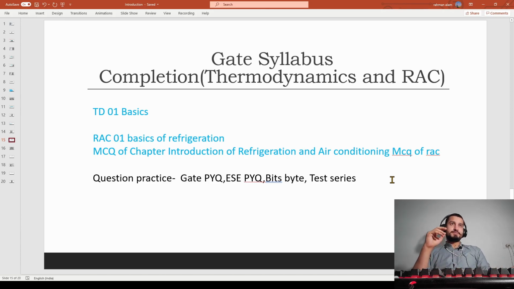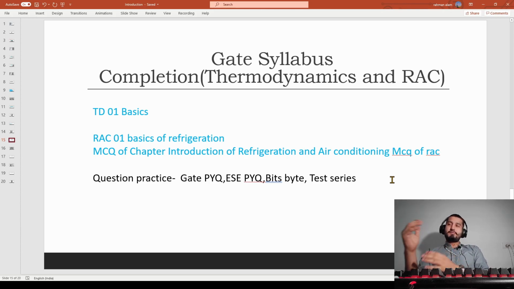These are the numerical parts which I have covered from some other links, and this guy will tell you how to tackle the problems, so that you can be very comfortable while taking the numerical part of refrigeration. This refrigeration part does not have much theoretical part, but the numerical part of refrigeration is at a moderate level. But if you don't know how to tackle those problems, then it will be very difficult for you, because these numericals are very lengthy also.